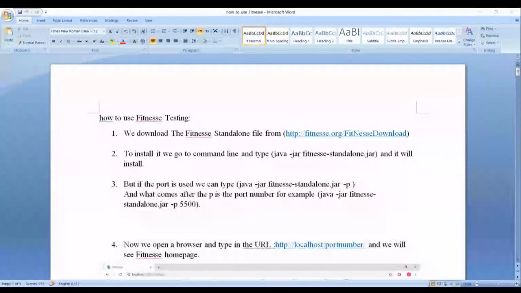How to use Fitness? Download the Fitness from the fitness.org. To install it, we go to the command line and type java jar fitness standalone.jar. It will install. But if the port is used, we can type java jar fitness standalone.jar -p. We can select the port like 5500.